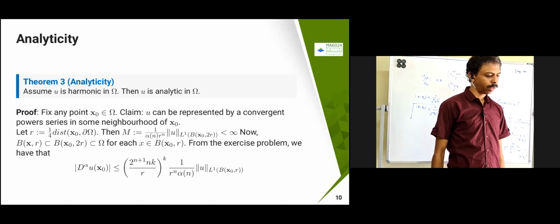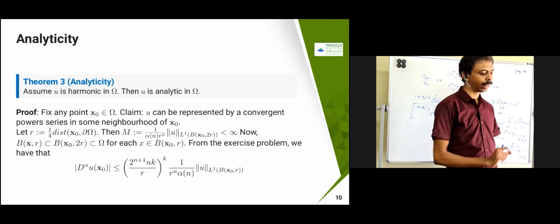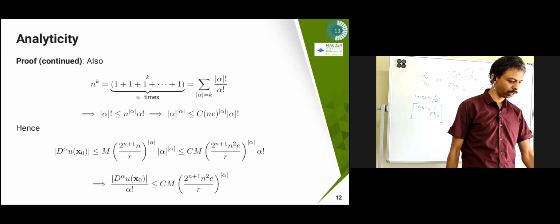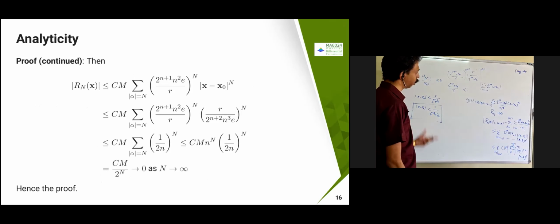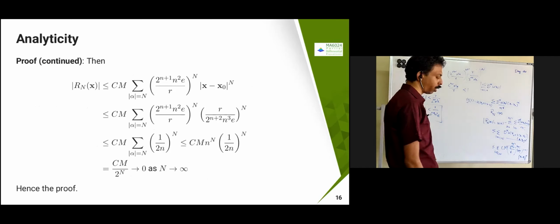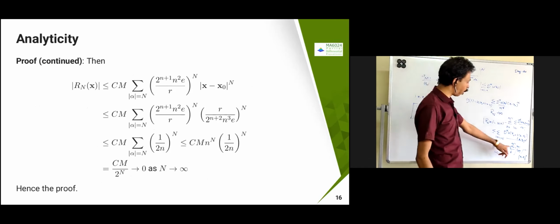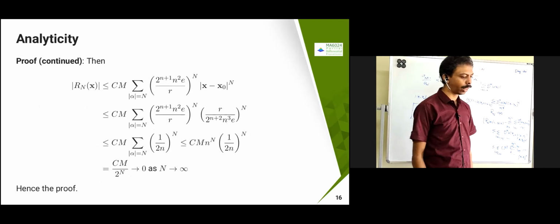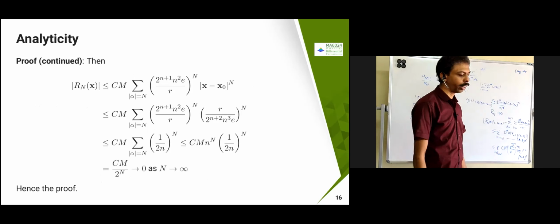See, it can be represented by a convergent power series in some neighborhood of x naught. That neighborhood I'm just going to choose. That neighborhood is nothing but this one. This is going to be my neighborhood: |x minus x naught| less than or equal to R by. So if you just take this one, this is my neighborhood. So in that neighborhood, if you substitute this once again, after simplification you are going to get